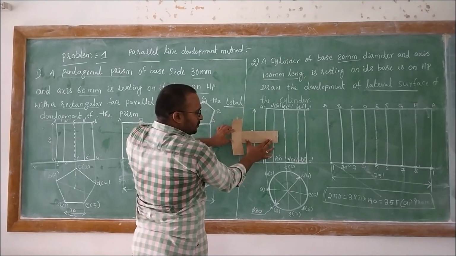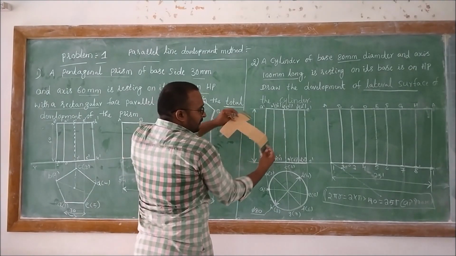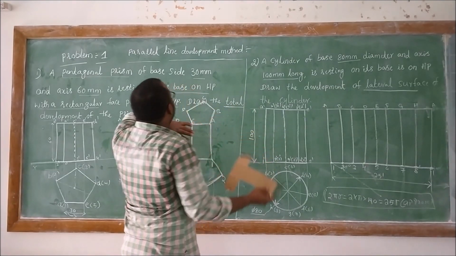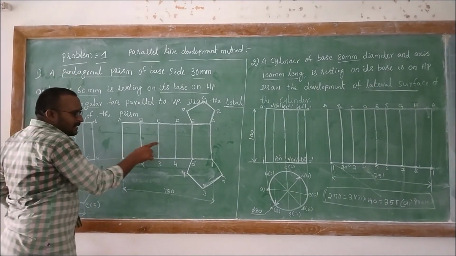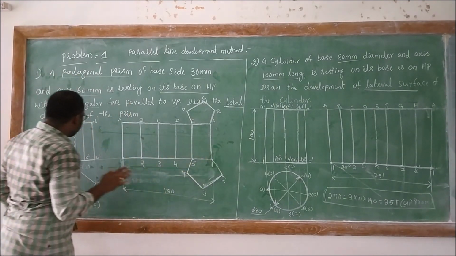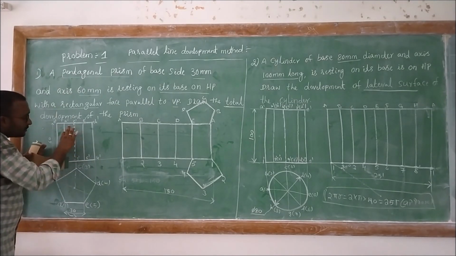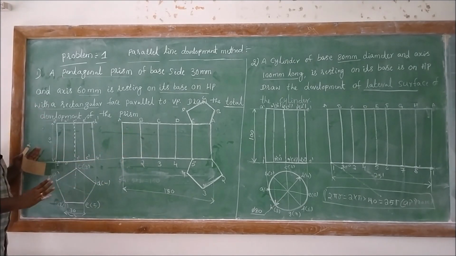So a total of 6 square surfaces are available here, right? So that's all about the parallel line method. Parallel line method in the sense all the lines are parallel to each other at the same time. So the outside lines are going to be used to develop it.